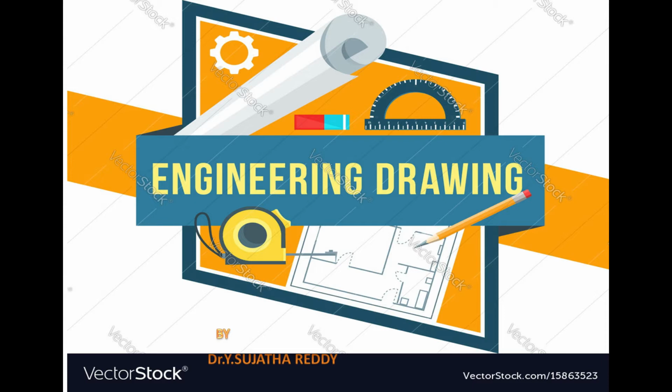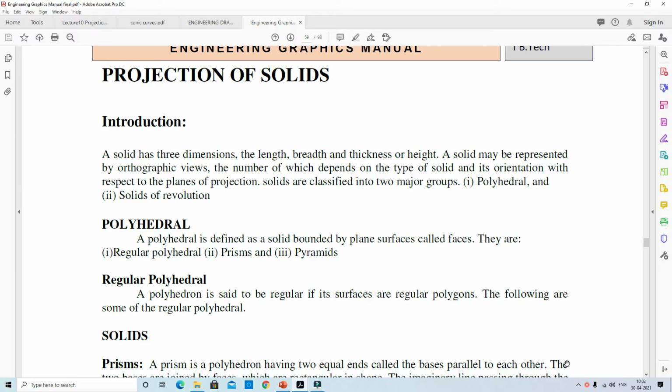Now we can discuss projections of solids. In this video, you learn how to draw projections of solids in simple positions, where the axis is inclined to one plane and parallel to the other plane. Here, a solid is a three-dimensional object having length, breadth and height or thickness. It is called the solid.